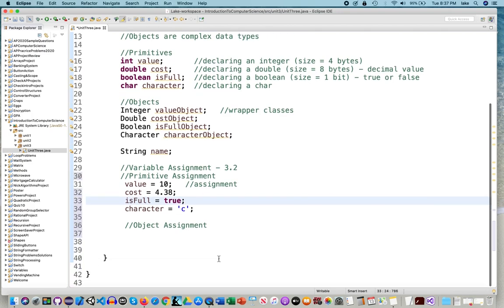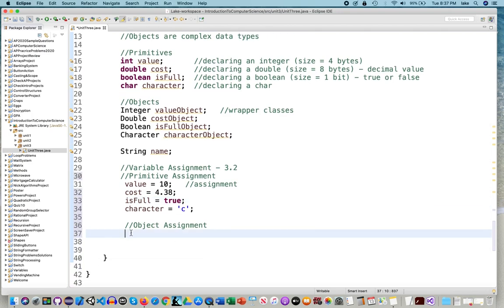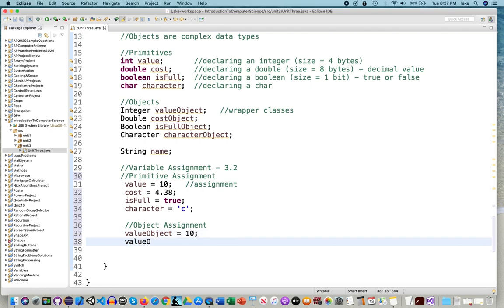For the objects, a little bit more. So value object, I could assign it the value 10. I could do that. However, that actually does not happen. Instead, this does.